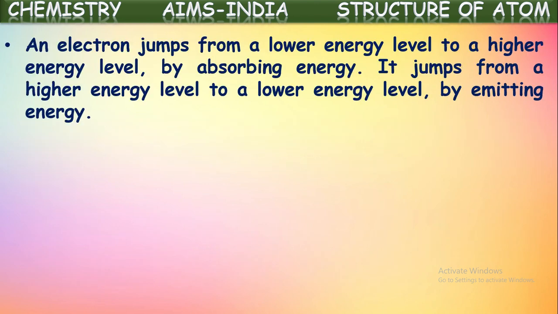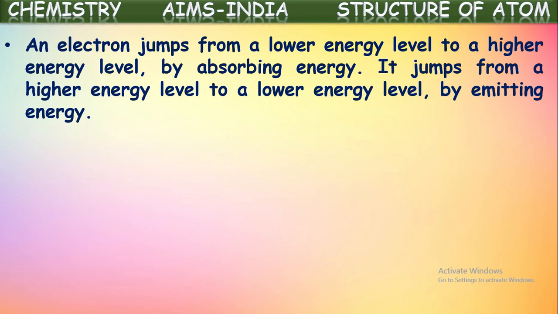An electron jumps from a lower energy level to a higher energy level by absorbing energy. And if it jumps from a higher energy level to a lower energy level, it emits energy. So what we said is, whenever an electron is revolving in a particular orbit, it neither gains energy nor loses energy. Its energy will be constant. That's why we call these orbits stationary orbits.